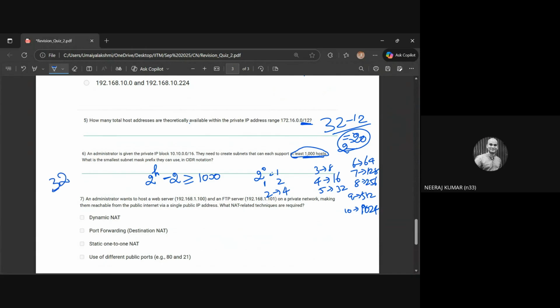Total bits is 32, right? So we have to subtract 10 from it. What value do we get? 22.